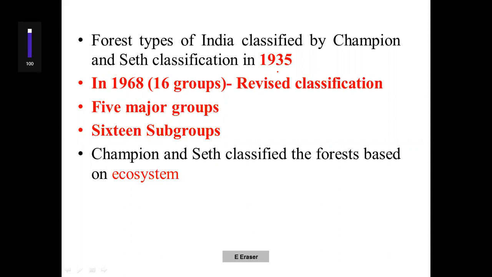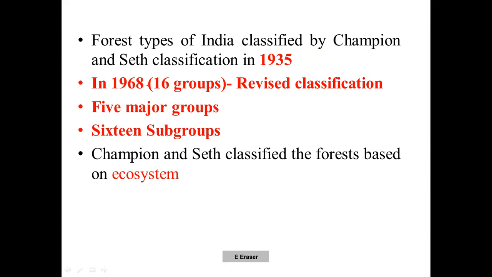In the initial effort, he classified the Indian forests by taking the ecosystem as a basis. He classified in the year 1935, please remember it was the initial year. Right now, how many subgroups do we have? We have 16 subgroups. When he classified in 1935, he classified mainly 13 subgroups.